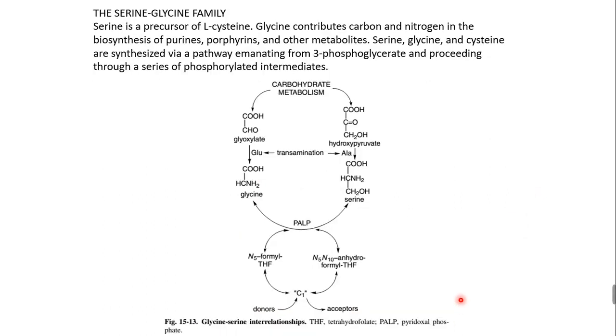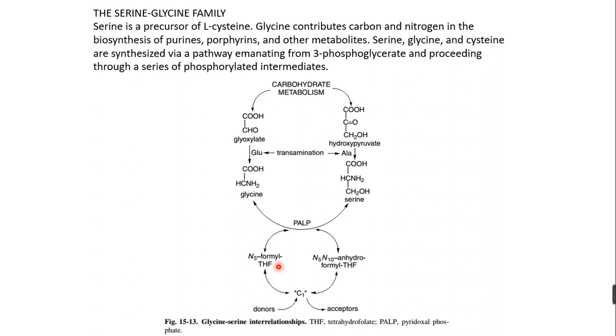So next one is the serine glycine family. In the serine glycine family, this transformation is possible only by THF, tetrahydrofolate, and this is a folic acid metabolite. Folic acid is a very important component in food. That is a vitamin, and as a coenzyme it is involved in the transfer of the methyl group, that is tetrahydrofolate. So this transformation is possible only by tetrahydrofolate and folic acid. Without folic acid, metabolism is not normal, and it is completely abnormal.